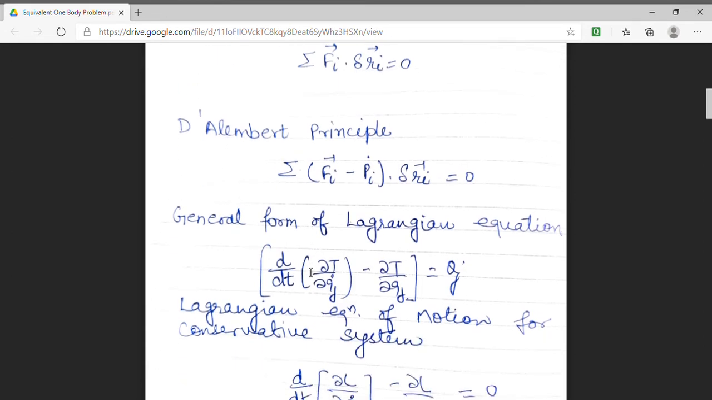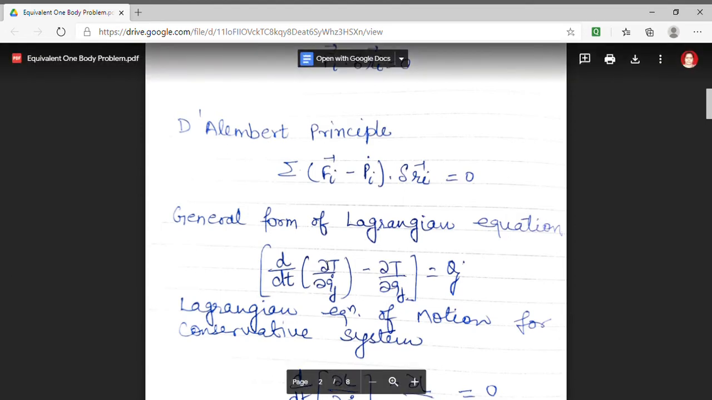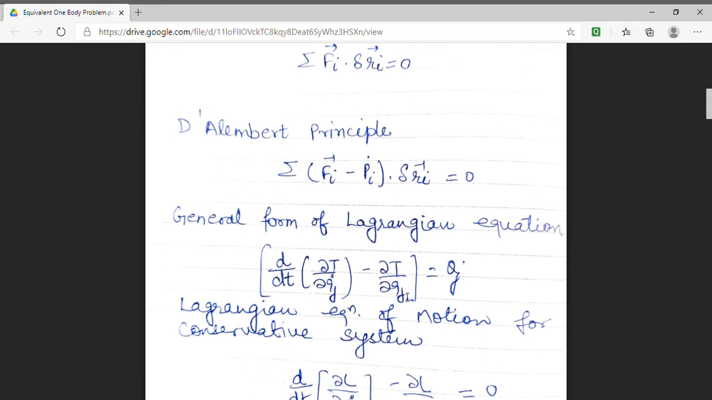Further, we have derived the general form of the Lagrangian equation. The general form is d by dt of del T by del qj dot minus del T by del qj equals capital Qj. Here capital T denotes the kinetic energy, qj is the generalized coordinate and capital Qj means generalized force. Depending upon the number of generalized coordinates, for example, if we have n generalized coordinates, then there will be n number of such equations.